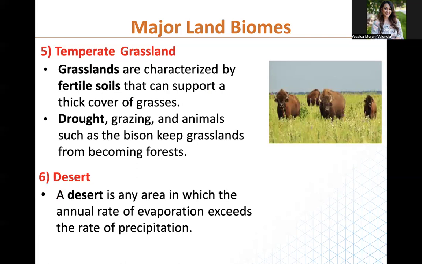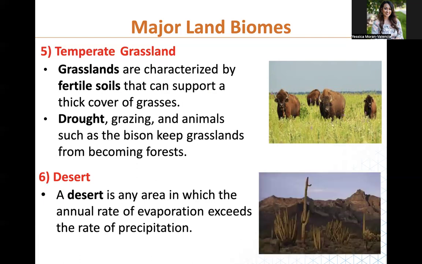And then we have a desert, which is really any area that's really, really hot. And there's not a lot of rain, so the evaporation exceeds the rate of precipitation. This just means it's way too hot, or hotter around the year, and there's very little rain.